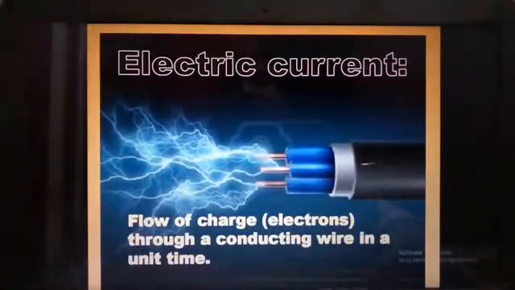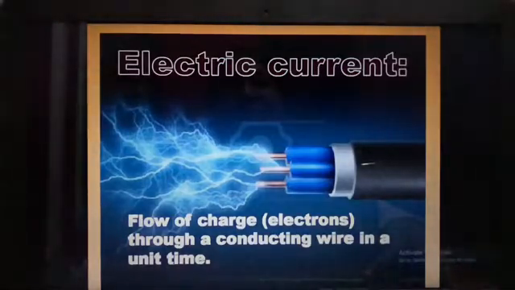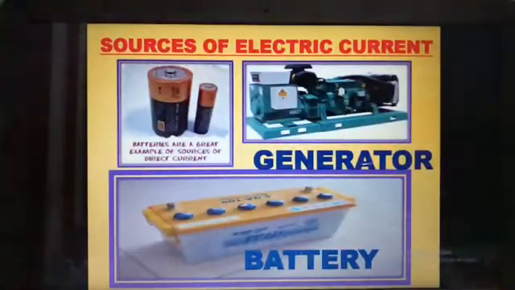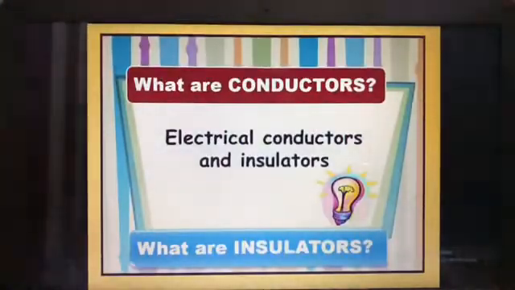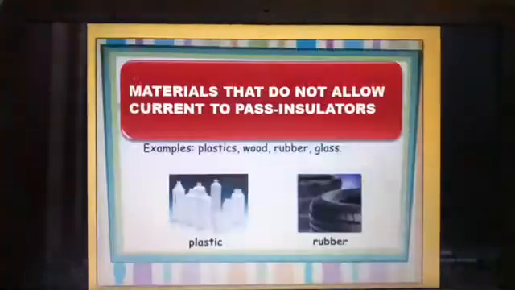Then what is an electric current? So what is electric current? What did we study? We studied that the flow of electrons through a conducting wire in a unit time is called the electric current. Then sources of electricity: batteries, generators. These are the sources of electricity. Then we said what are conductors. So electrical conductors and insulators. Then what are insulators? So let us find out now.